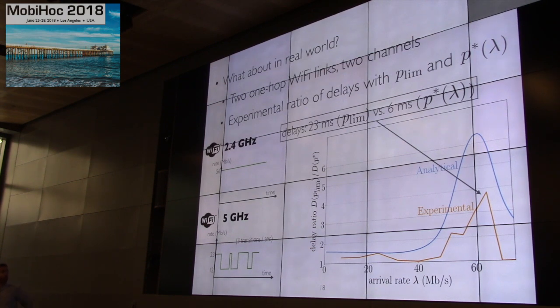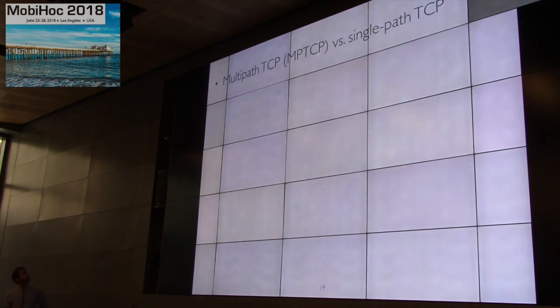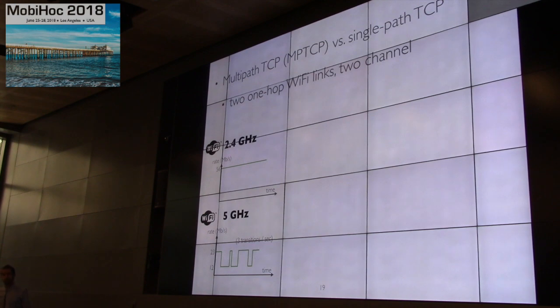It's 23 milliseconds with a static probability and 6 milliseconds with the optimal probability. And finally, just an example with multipath TCP and single-path TCP. So here again, same parameters. And now single-path TCP is used only on the first technology, and multipath TCP makes the choice of the scheduling. So here we do not choose the splitting probability. Multipath TCP does that with the scheduler that it uses.